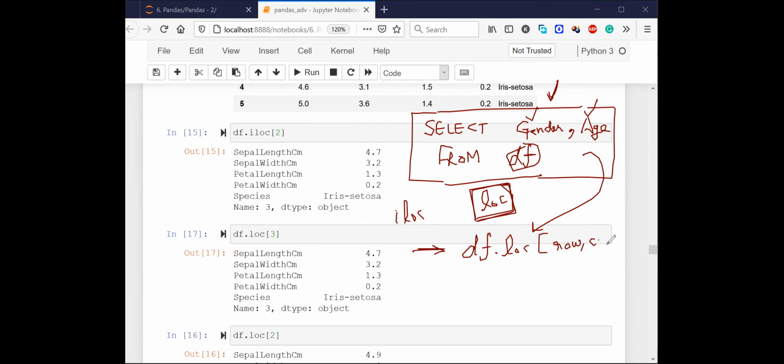A row and then there is a column, right? So this is the syntax. Guys, this is the syntax. Now, which row do I want? I want all the rows. And which column do I want? First of all, I want gender. And I also want age. So this is how I will put it inside this loc, inside these brackets. This is the entire part that I'll try to put.